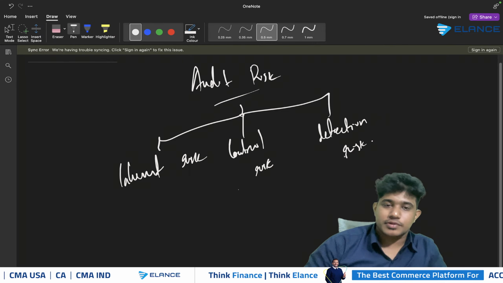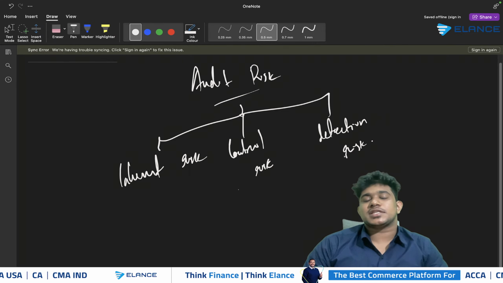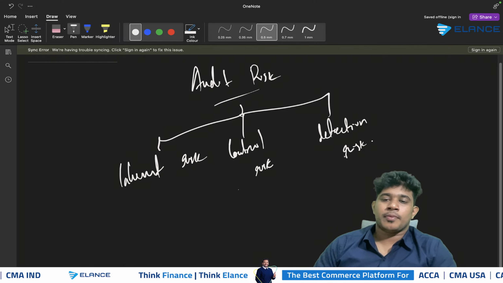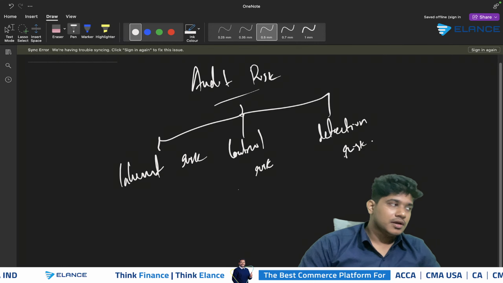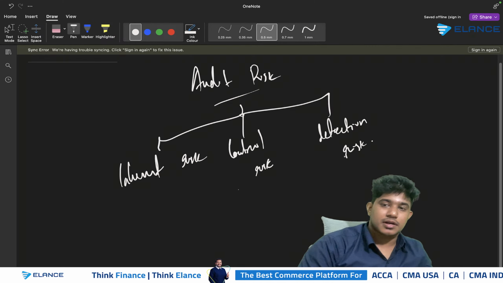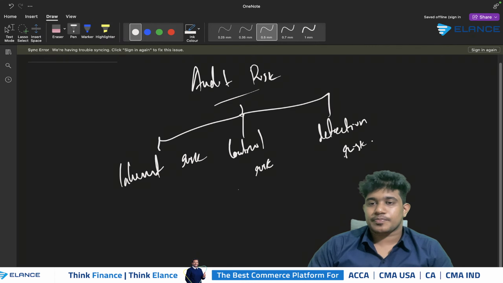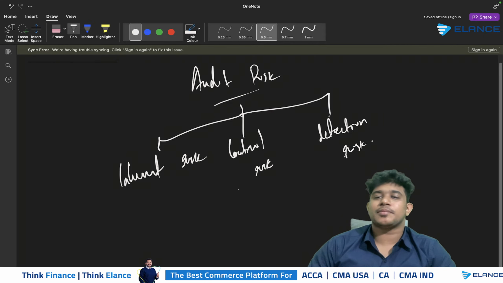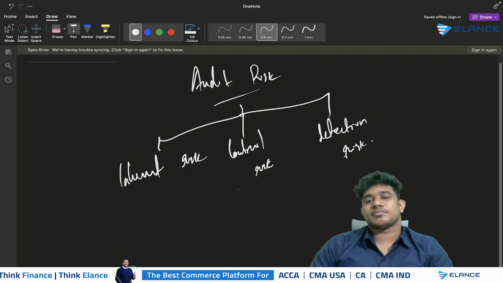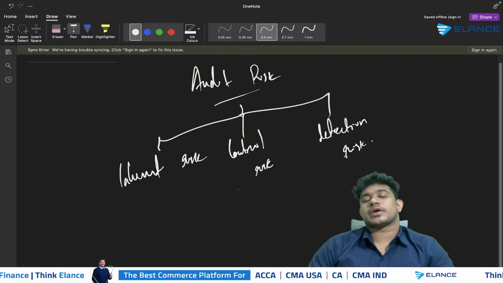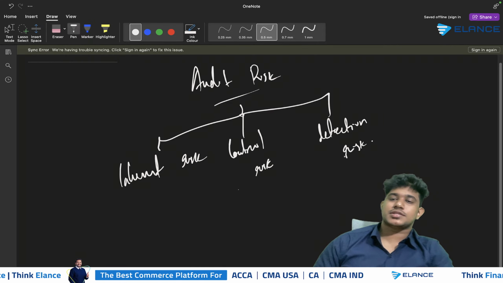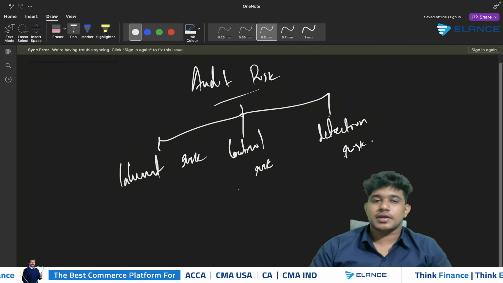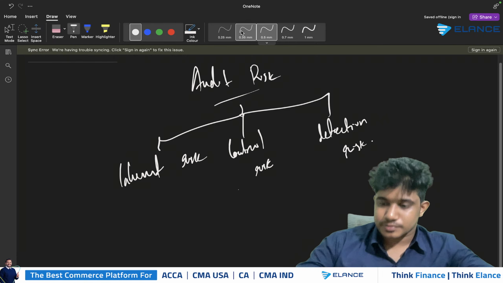When it comes to control risk, there's always a possibility that the company's internal control system might not be operating properly. And if the internal controls are not operating properly, the financial statements might be materially misstated due to the deficiencies in these controls. That is called control risk. When it comes to detection risk, there is always a possibility that the auditor might not be able to identify a mistake that exists in the company's financial statements. All of this together forms the audit risk. So you have to consider the possibility of inherent risk, control risk, as well as detection risk in order to identify the possibilities of mistakes in the company's financial statements.